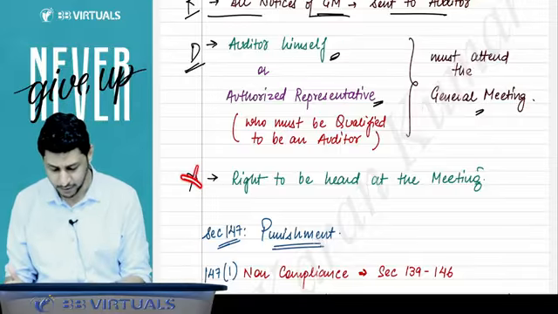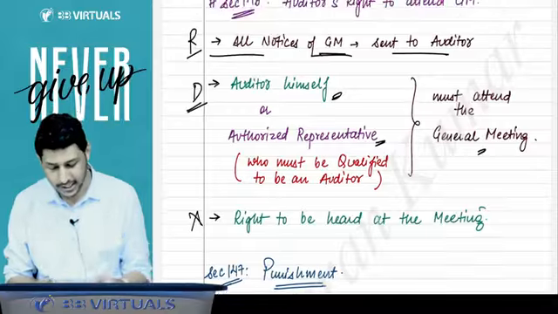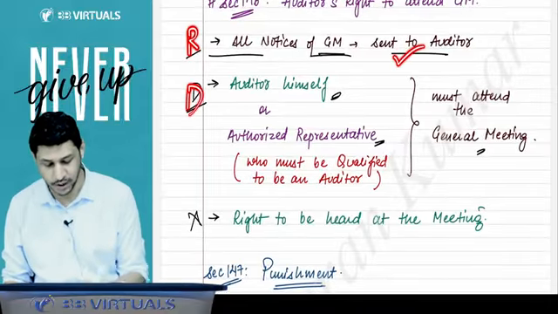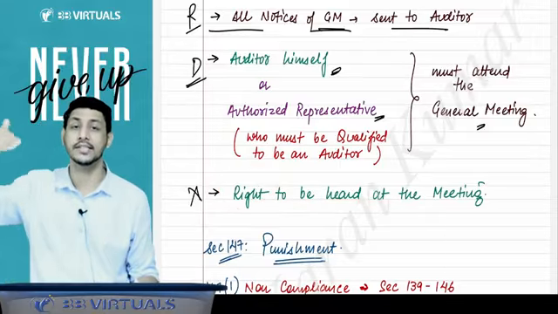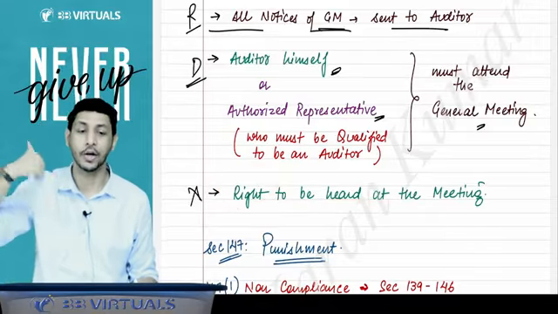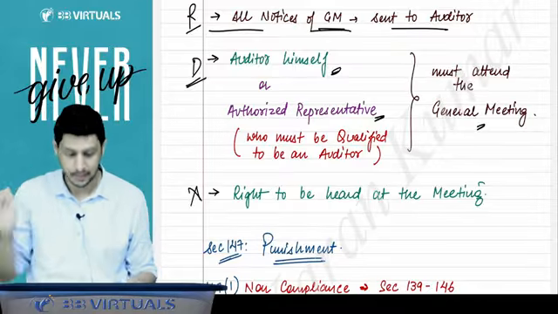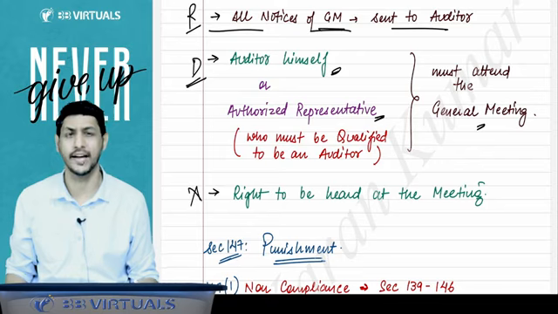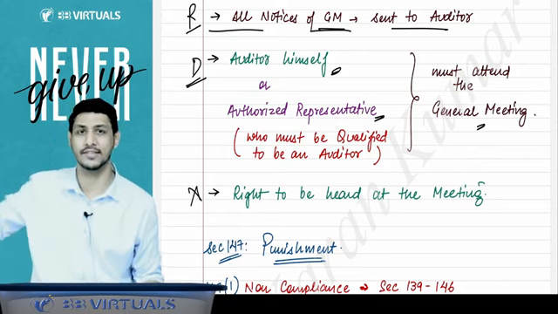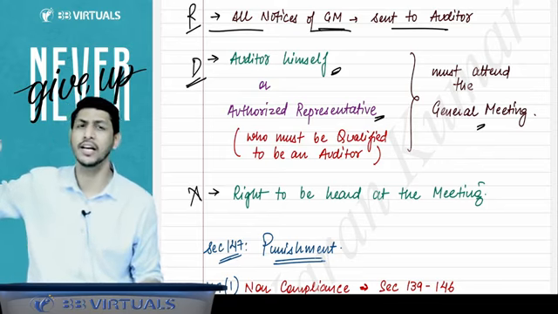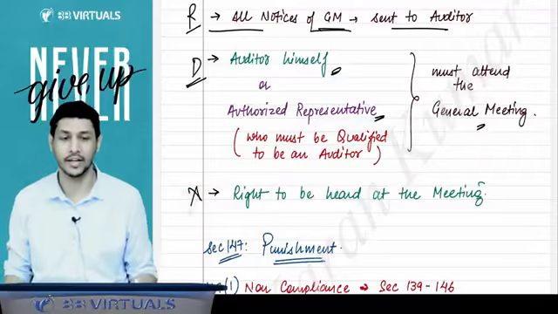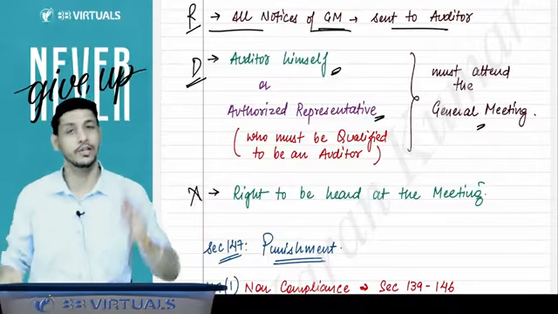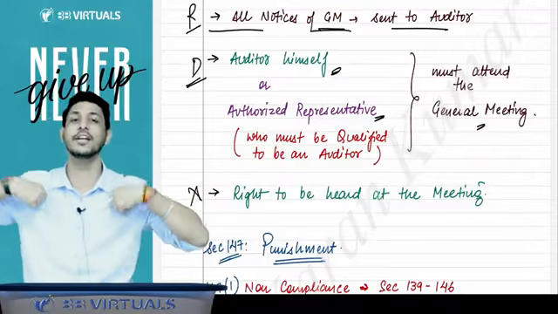Sir, why have you written X? Because there is a right that he will get the notice. There is a duty, he has to attend the general meeting, and he has the right that his sayings will be heard at the meeting, because the ex was there. Who was the ex? There was some ex, and she never heard anything of mine. So if your ex is not hearing you, not listening to you, when you become the auditor, now everyone will listen to you.